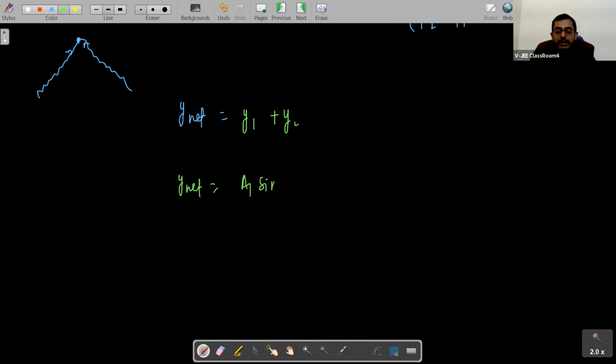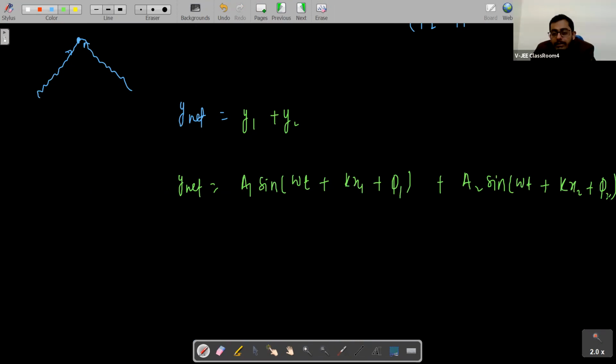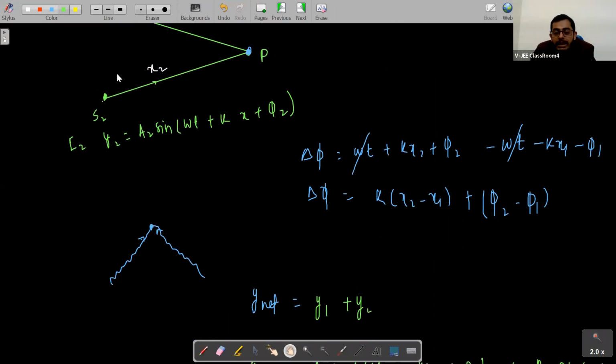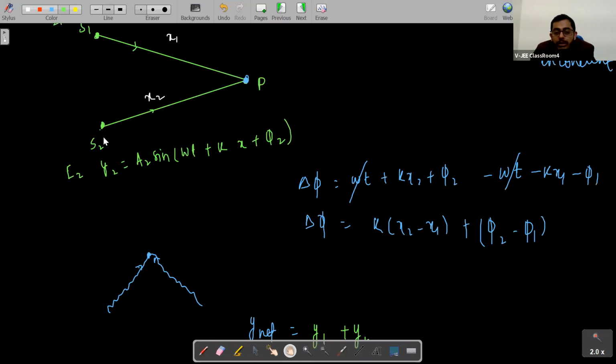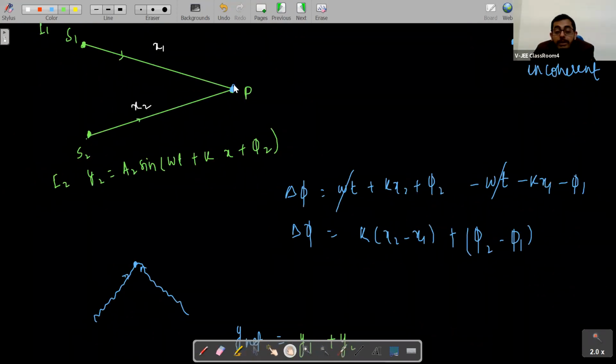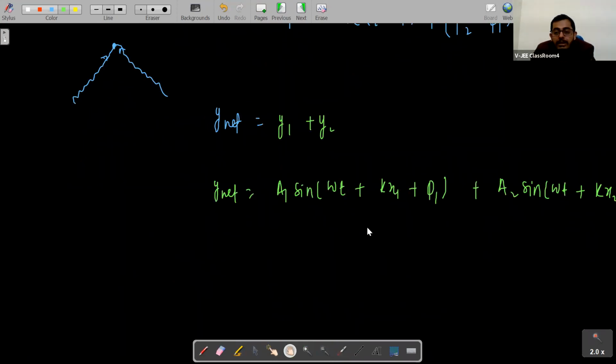A1 sine omega t plus kx1 plus phi1, right? Plus a2 sine omega t plus kx2 plus phi2, right? This will be the net displacement of this point P. This point is getting displacement from this source S1 and from this source S2. So what will be the resultant displacement? So y net will be this.